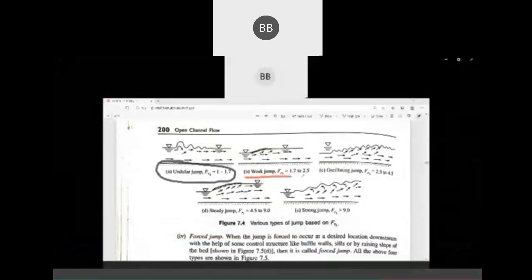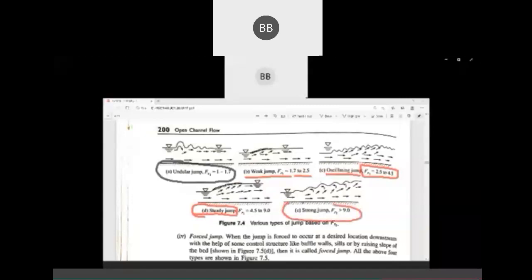It's a weak jump where your FR1, Froude number 1, varies from 1.7 to 2.5. Then we have oscillating jump where your Froude number varies from 2.5 to 4.5. Then we have a steady jump where your FR1 varies from 4.5 to 9. And then finally we have a strong jump when your Froude number is greater than 9. So it's based on FR1.